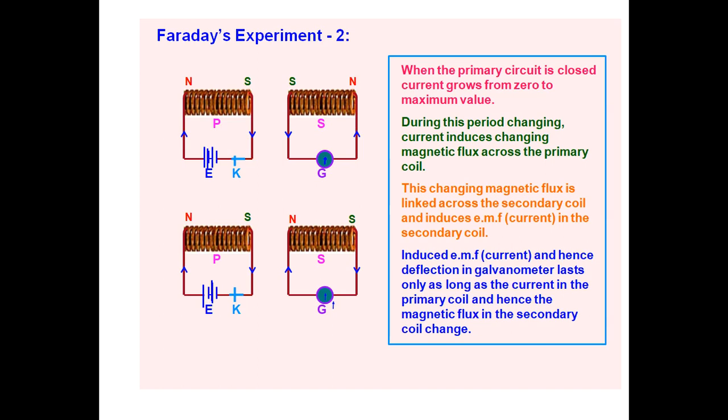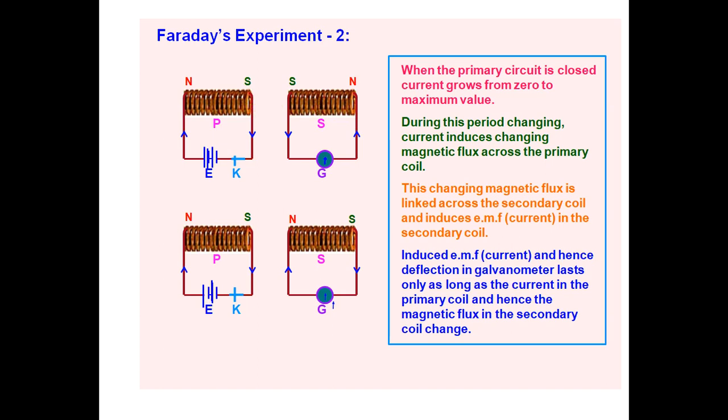Suppose the primary coil is coming closer to the secondary coil, then this part of the coil behaves like a south pole, and obviously this part is also behaving like a south pole. In this coil, current moves in the anti-clockwise direction, and this opposes the motion of the primary coil. The secondary coil opposes the motion of the primary coil.